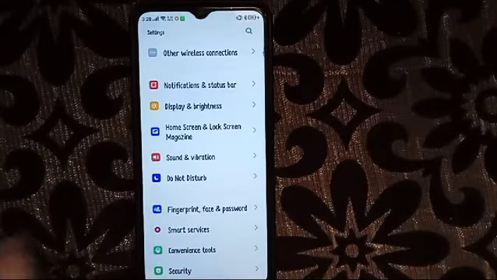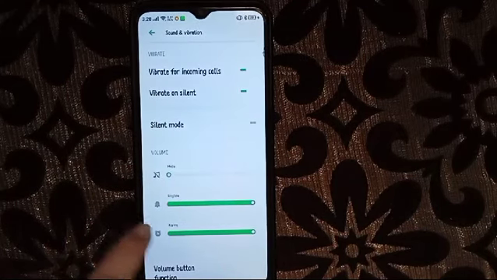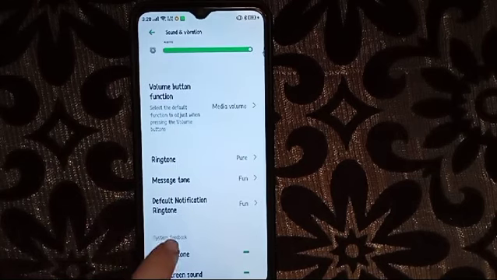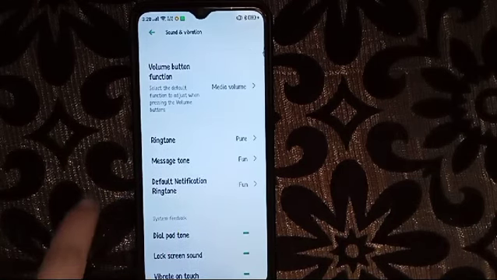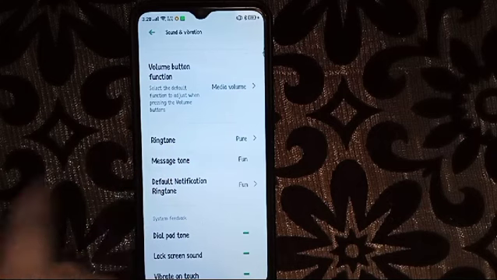sound and vibration, click it. Then after that, here it will show message tone. So we have to click it.